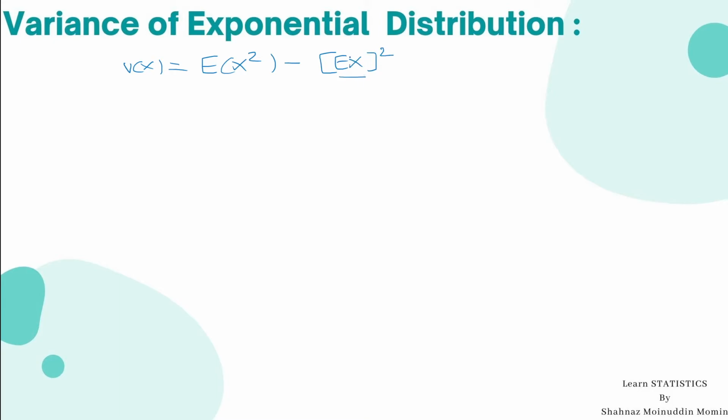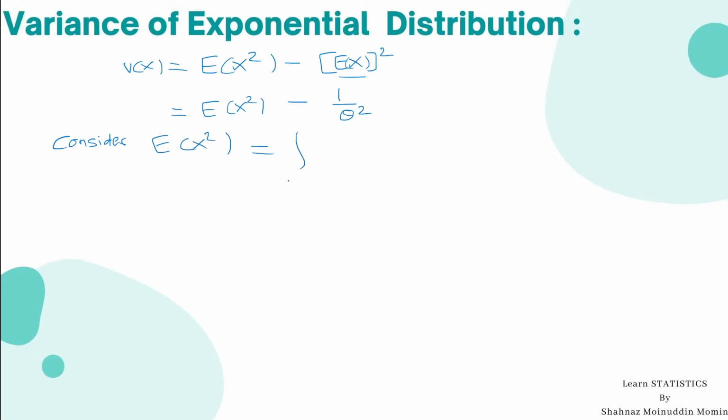Here expectation of x is nothing but the mean that we have already calculated. So put the value of mean, we get expectation of x square minus 1 by theta square. Here we have to calculate the expected value of x square. So consider expectation of x square.